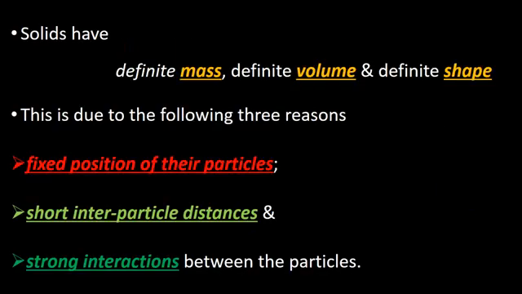Solids have definite mass, definite volume and definite shape, and this property is due to the following 3 reasons. In solids, particles are fixed at their positions, and in solids there will be short interparticle distances and also strong interactions between the particles. Hence, the solids have definite mass, definite volume and definite shape.